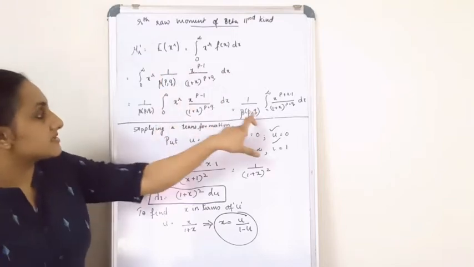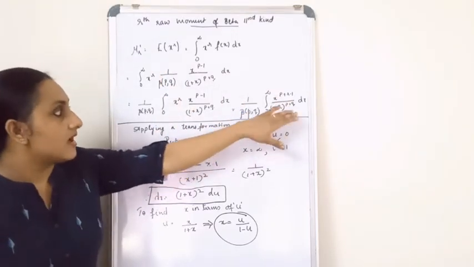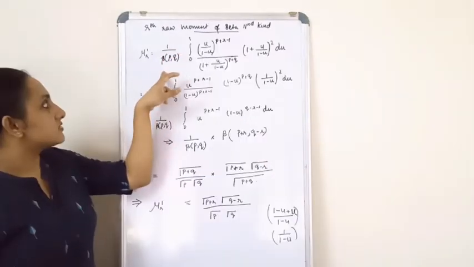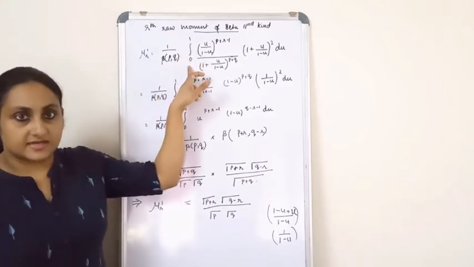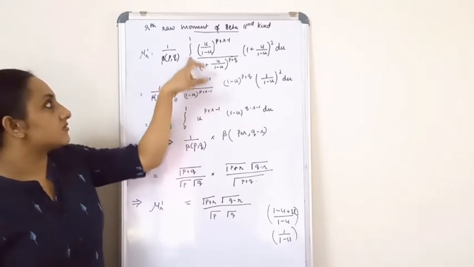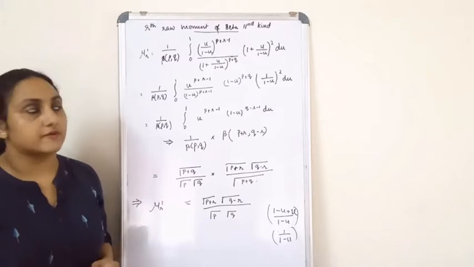That is mu r dash is equal to 1 by beta pq, integral 0 to infinity. I am going to apply all these three things over here. Now you can see I have changed the limits, now it is from 0 to 1, earlier it was from 0 to infinity.